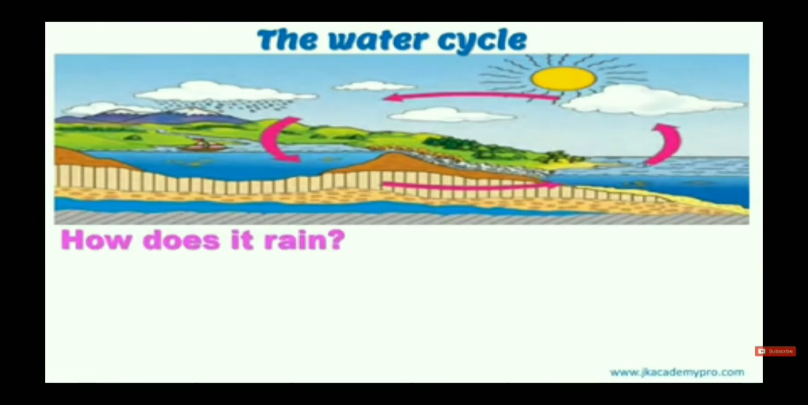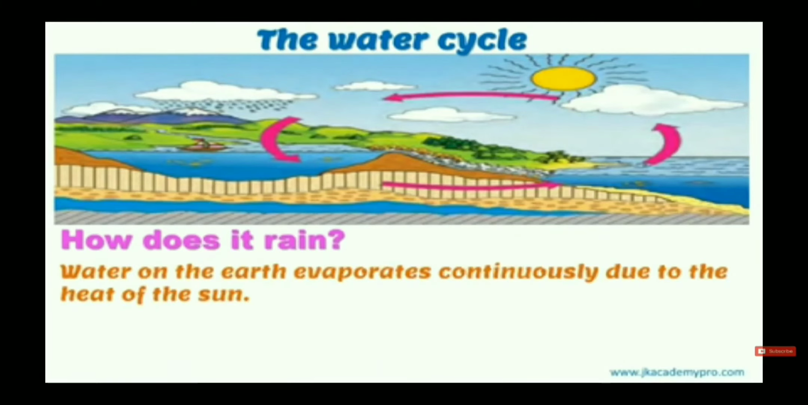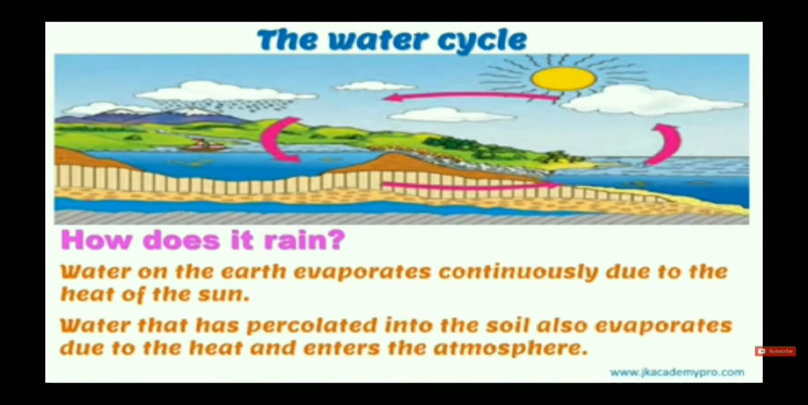Now we will learn about the water cycle. How does it rain? How does rain come to the earth's surface? So let's learn what the water cycle is. Water on the earth evaporates continuously due to the heat of the sun. You can see in the picture. Water that has percolated into the soil also evaporates due to the heat and enters the atmosphere. You can see here in the blue arrow, the water is heated by the sunlight and goes up into the sky.